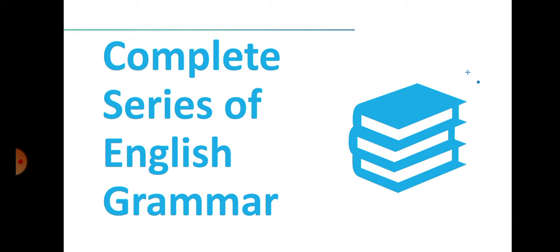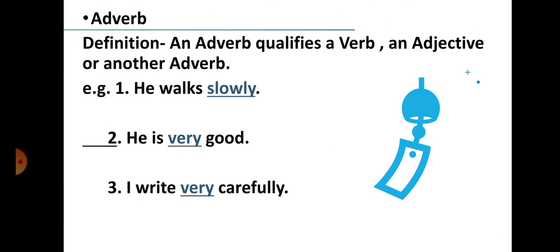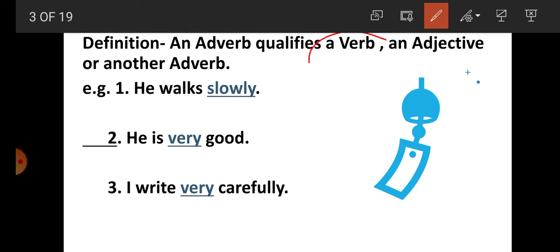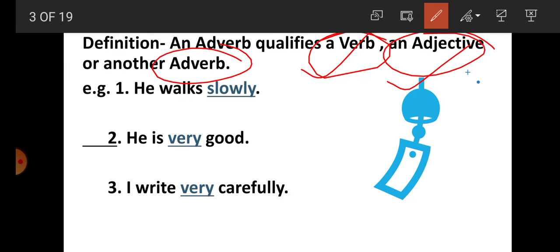Students, in our complete series of English grammar, today we are going to read a very important topic, adverb. What is an adverb? An adverb qualifies a verb, an adjective or another adverb. Students, adverb is a part of speech. It qualifies a verb, an adjective or another adverb.